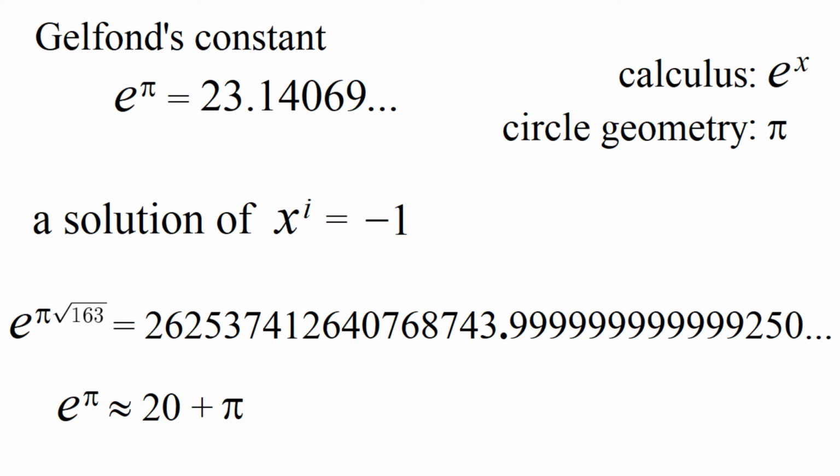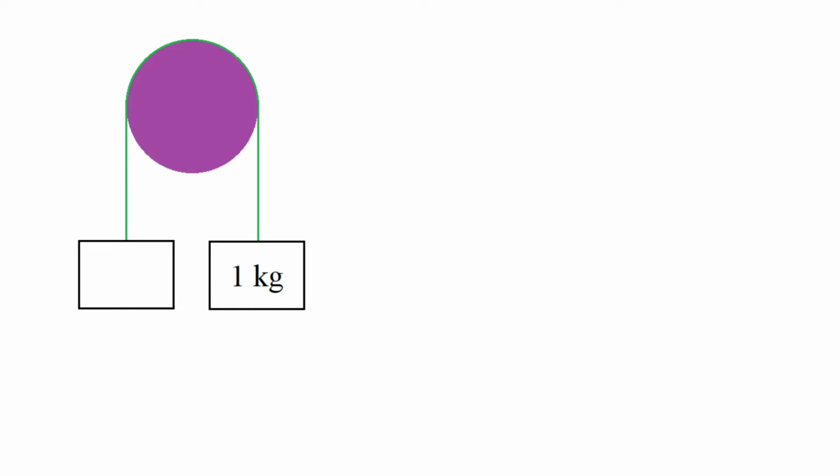Okay, well, now let me tell you a fact about this number that you probably won't find on the Wikipedia article. Imagine we have a disk that's fixed to a vertical wall, so it can't move and it can't rotate. And imagine we wrap a string around this disk, and to one end of the string we attach a 1 kilogram mass, and we also attach a mass to the other end of the string. Now, you may have seen setups of this form in high school mechanics, where it's specified that there is no friction between the string and the disk.